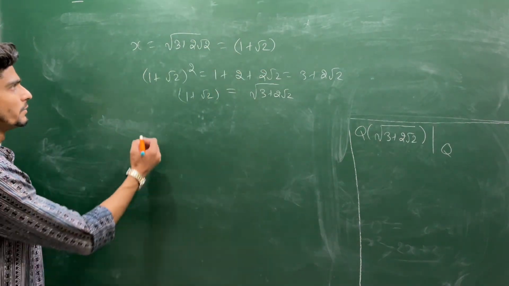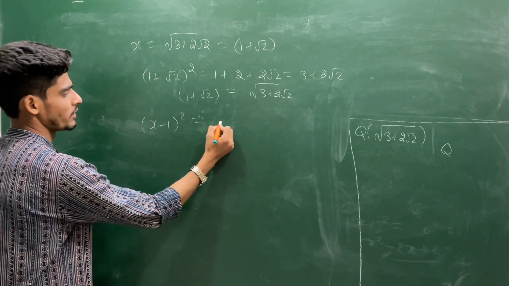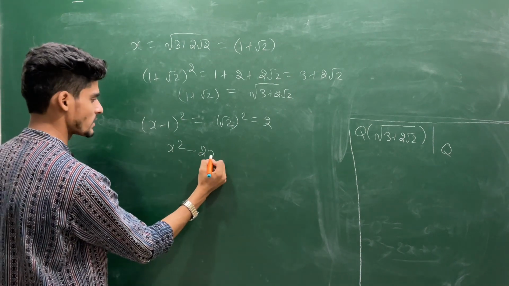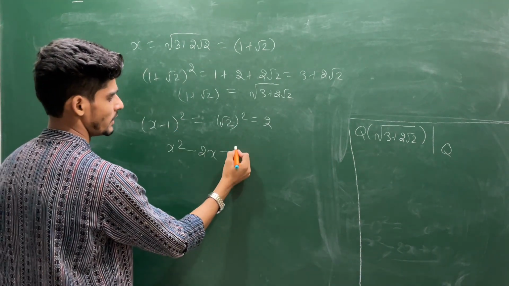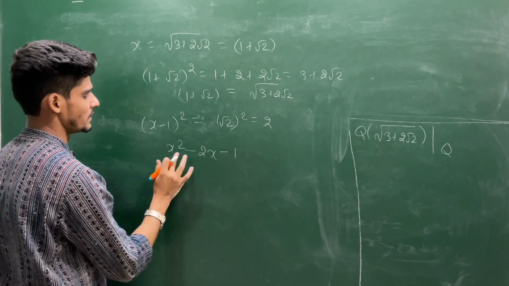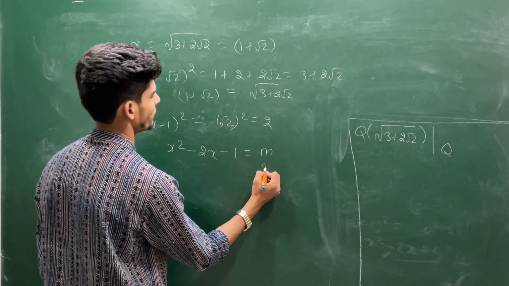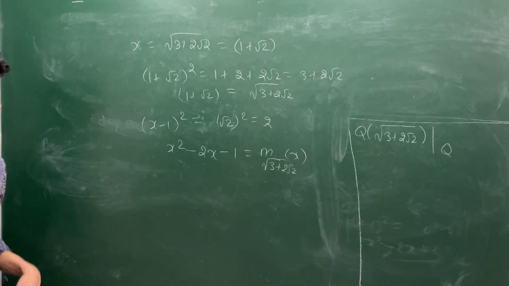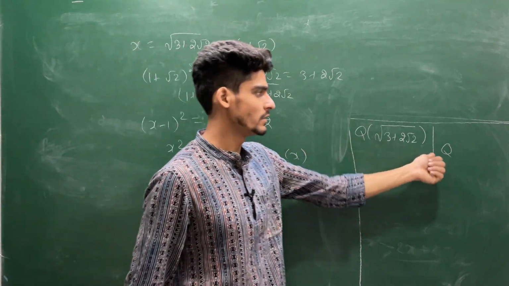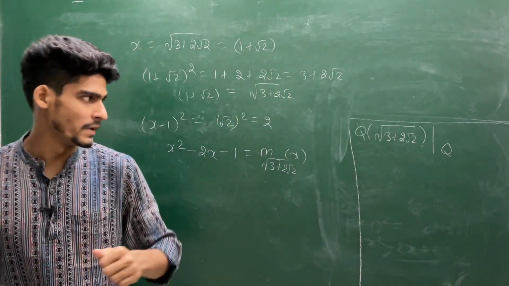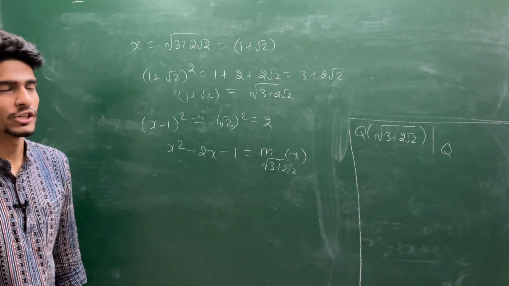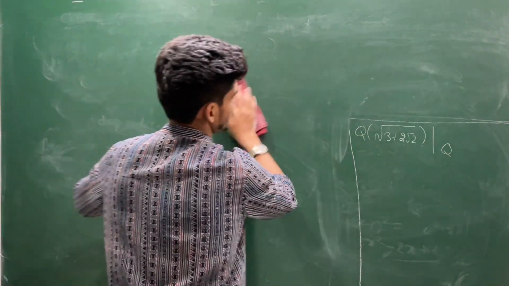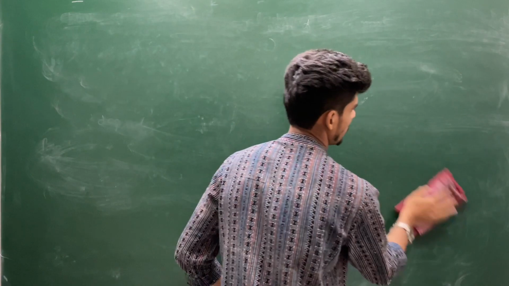Now you can find the minimal polynomial: (x minus 1) whole squared equals root 2 squared, which is 2, so you will get x squared minus 2x plus 1 minus 2, that is, x squared minus 2x minus 1. So this is the minimal polynomial of the square root of 3 plus 2 root 2. And the degree of the minimal polynomial gives you the dimension of this vector space over Q, or the degree of extension. Now, if you understand this part, let's come to this.